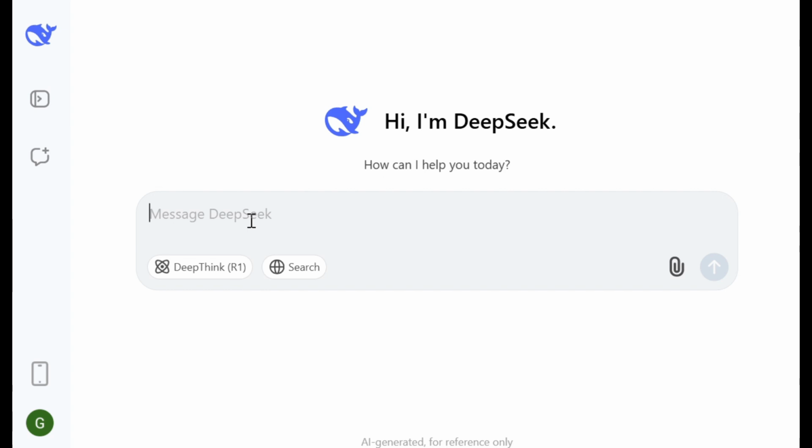And we need a draft of a question paper. So I will type a prompt: generate a question paper on the topic, suppose database management system, for example. So I will give the instruction as total marks is suppose 50.